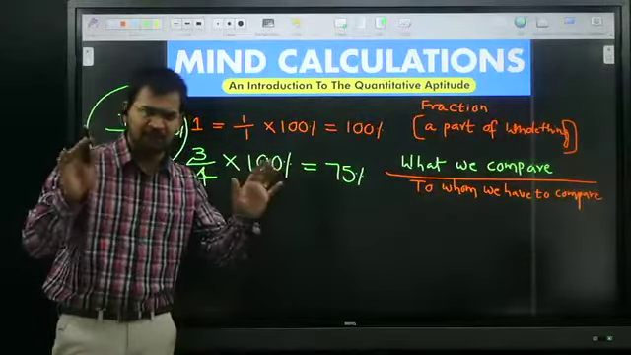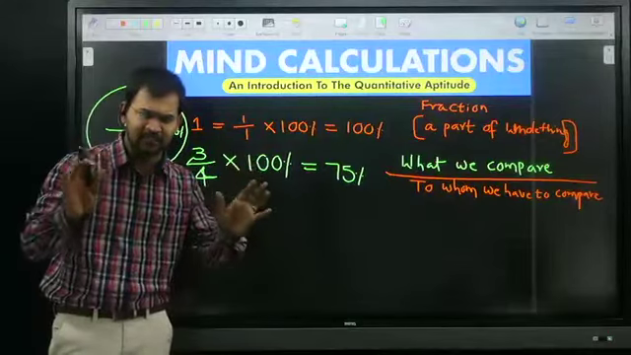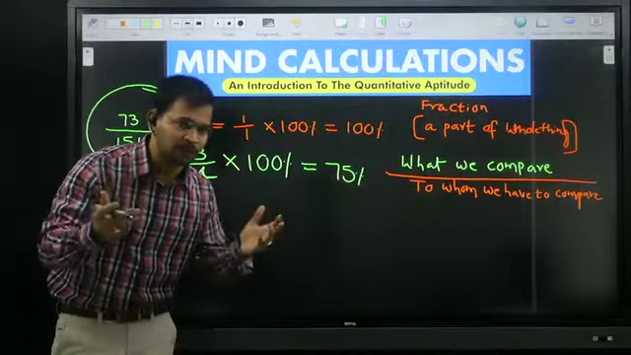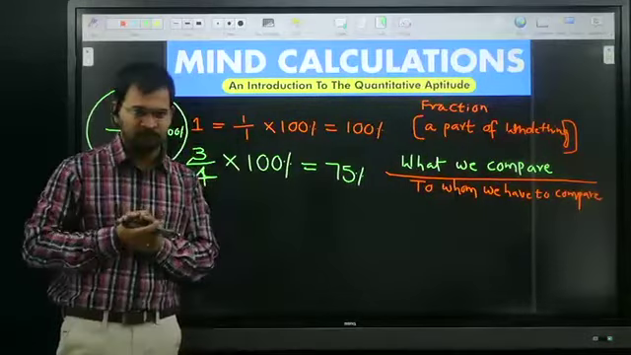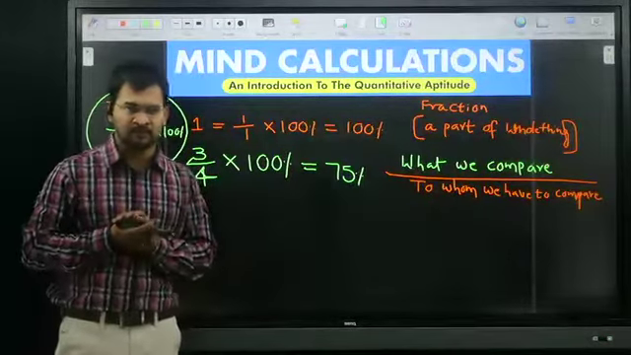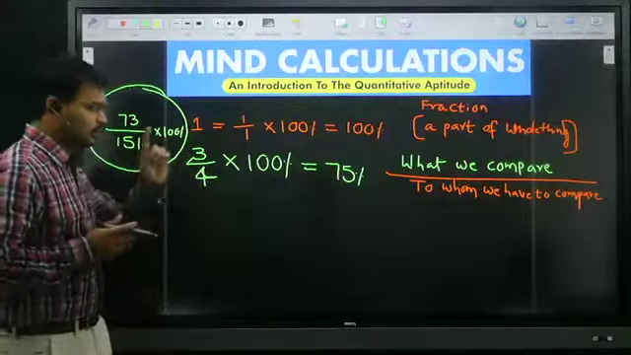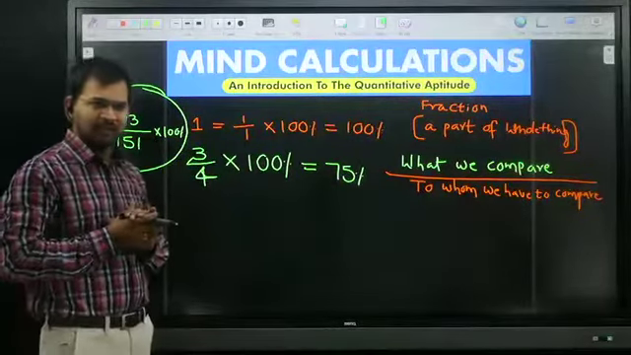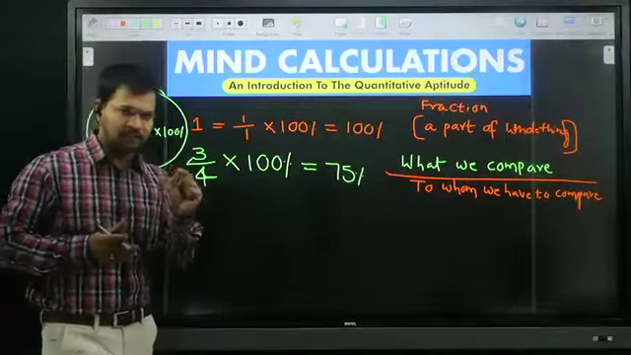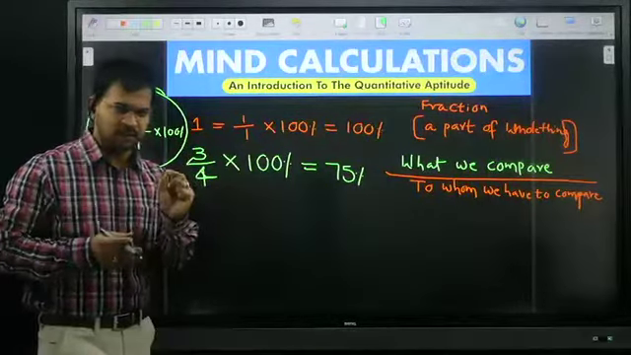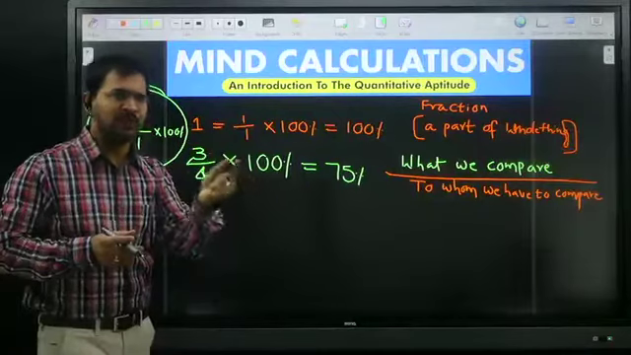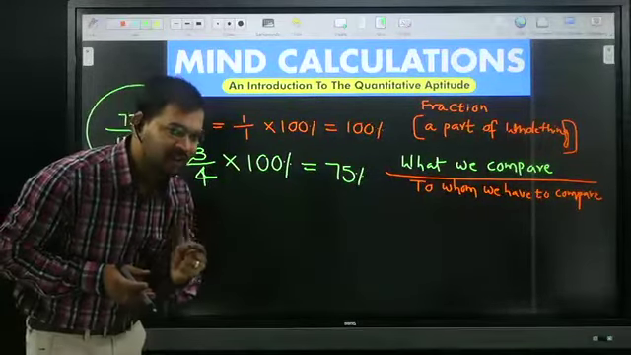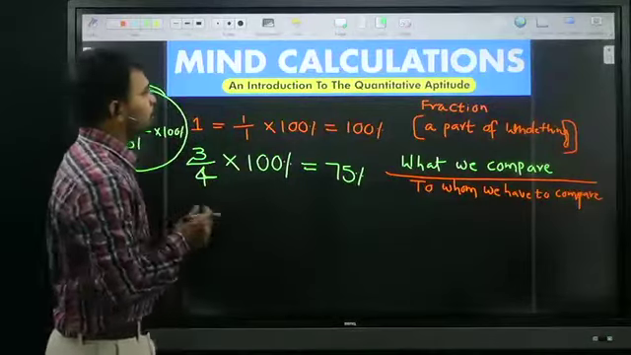So today I will give that much guarantee. By the end of the session, we are going to say the answers orally without using pen and paper. It's very, very important. So the first point to remember in mind calculations: to convert any number or fraction into percentage, we need to multiply it with 100. Very good.